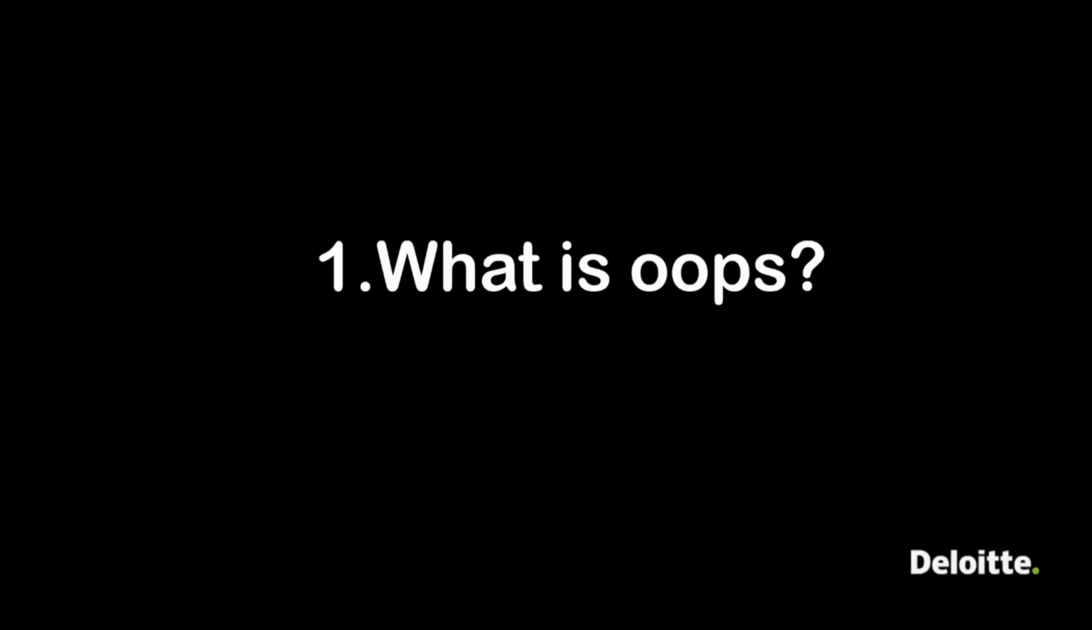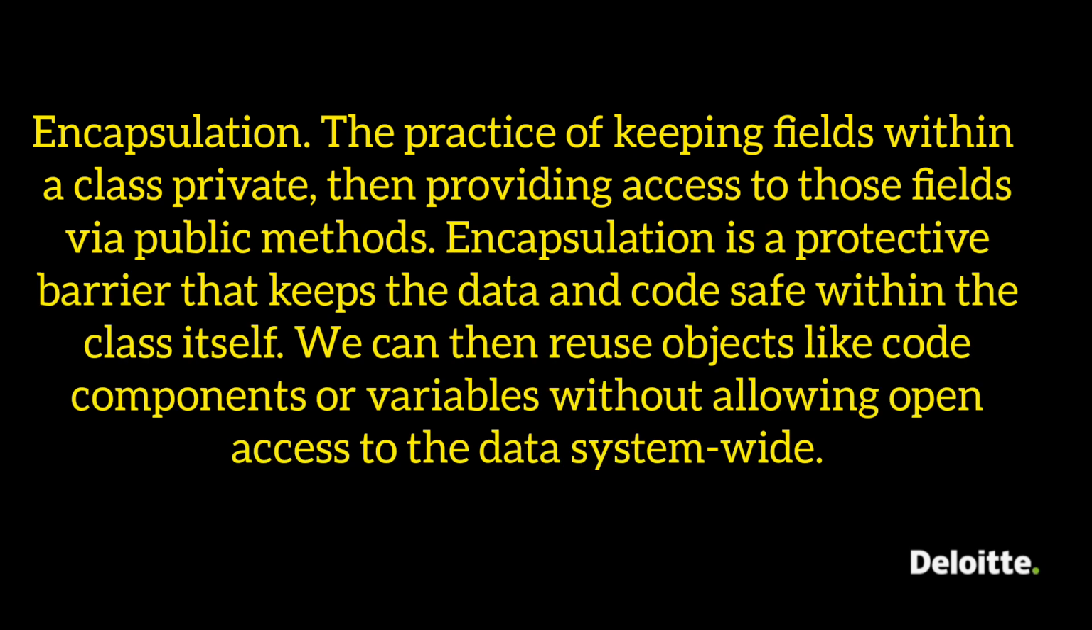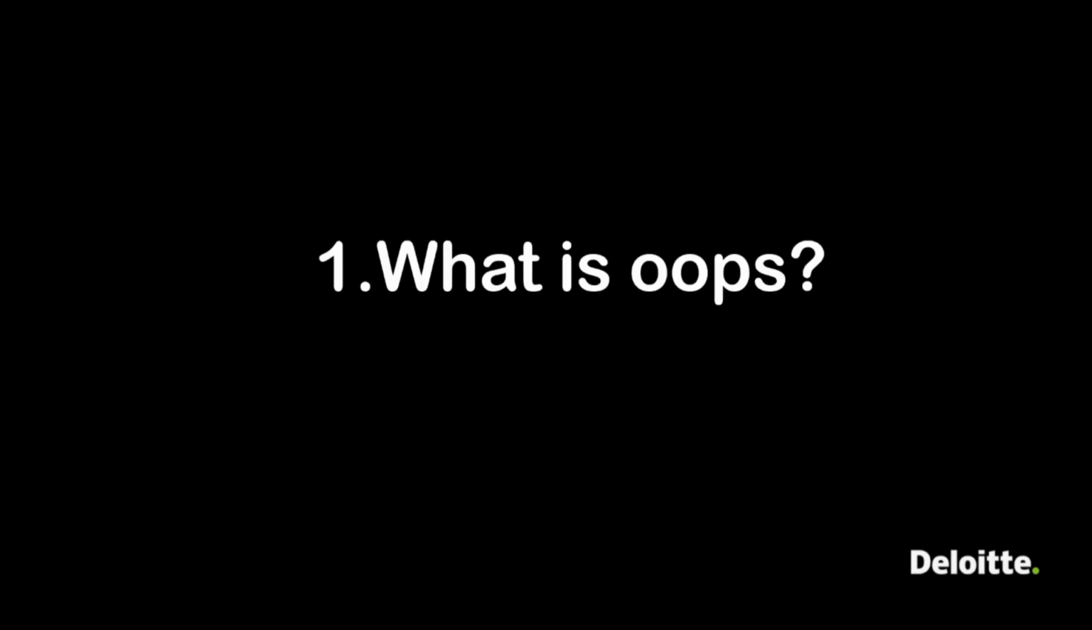So that is abstraction here. We hide the complexity and expose the simple things to the outer world. That is called abstraction. Next is encapsulation, the practice of keeping fields within a class private, then providing access to those fields via public methods. Encapsulation is a protective barrier that keeps the data and code safe within the class itself. We can then reuse the objects like code components or variables without allowing open access to the data system wide. So that was about encapsulation.